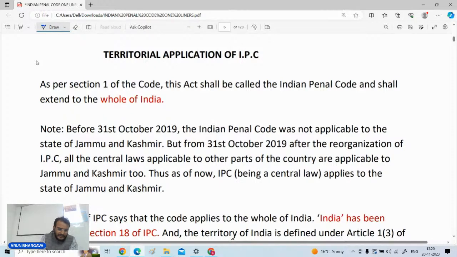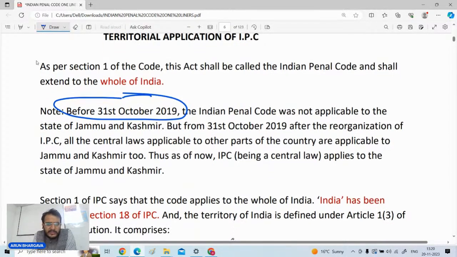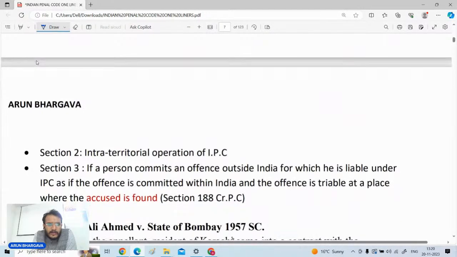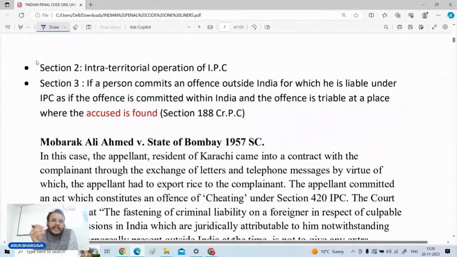Look, the Indian Penal Code is applicable to the whole of India, but as it is stated here also, before 31st of October 2019, it was not applicable to the state of Jammu and Kashmir. But yes, after the reorganization of J&K, now it is applicable to J&K also, that is, to the Union Territory of J&K. Now, another thing: in which provision of the IPC are the intra-territorial operations mentioned? Intra-territorial operations of the IPC are in section number 2 of the IPC, that if any offense is committed within the jurisdiction of India, it will be punishable under the Indian Penal Code.